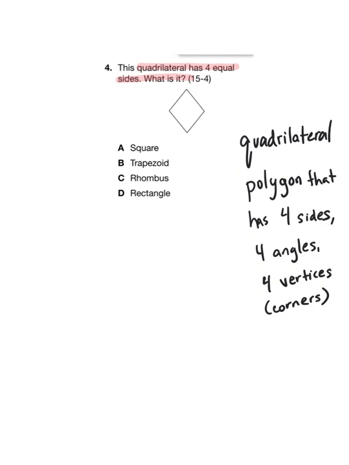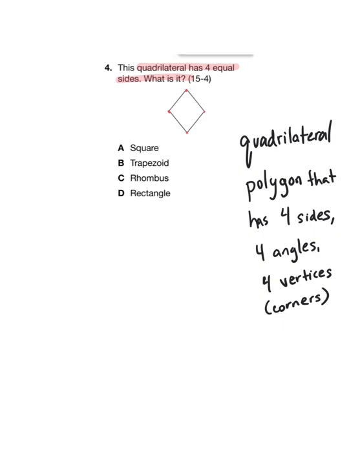So looking at this shape, I can count 1, 2, 3, 4 sides. I can count 4 vertices or corners, or points where 2 sides meet. Those are the vertices. And I can count 4 angles. Now we need to look more closely at the attributes of this quadrilateral and see which type of quadrilateral it is. Is it a square, a trapezoid, a rhombus, or a rectangle? Look at the shape and think about which items you could eliminate right away.